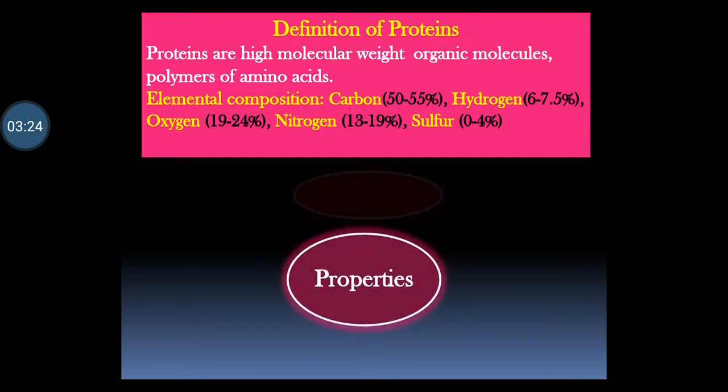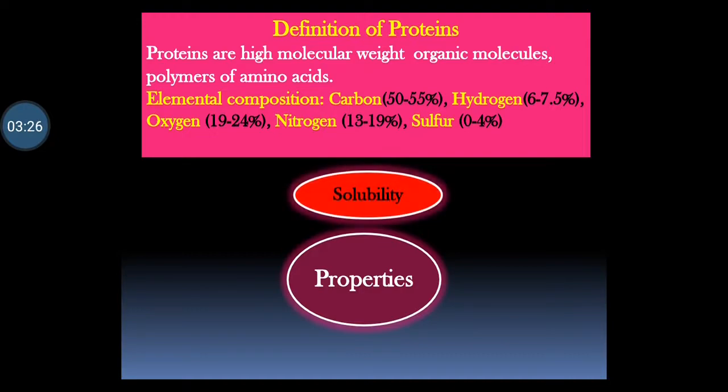Next, what are the properties of proteins? First property is solubility. Proteins form colloidal solutions instead of true solutions in water. The particle size of colloidal solutions is more than a true solution and less than suspensions.